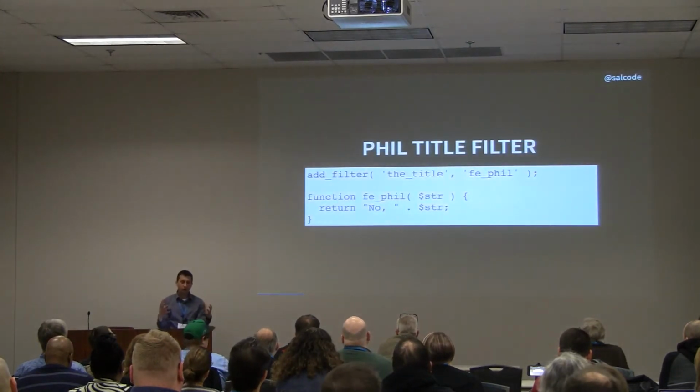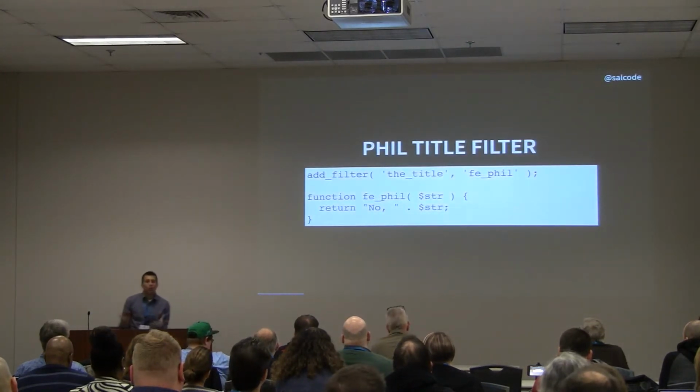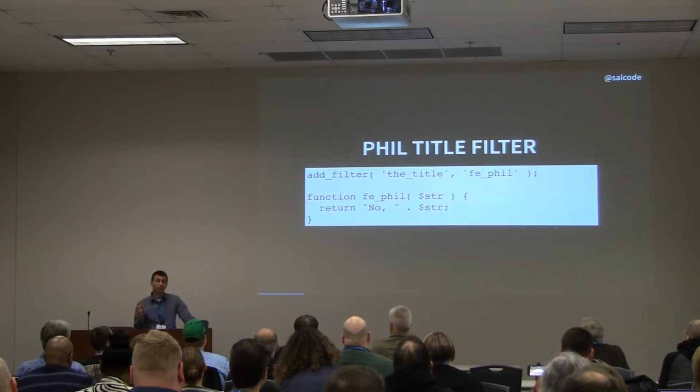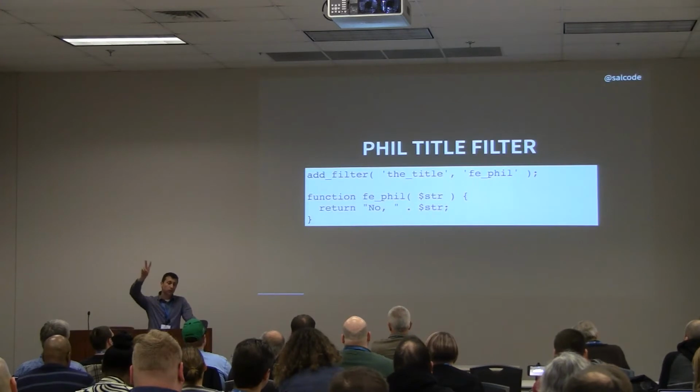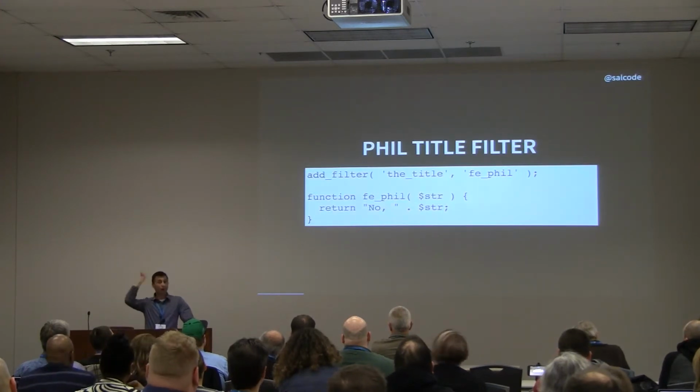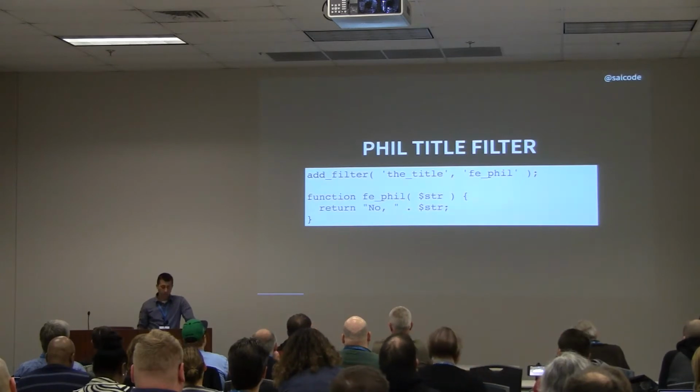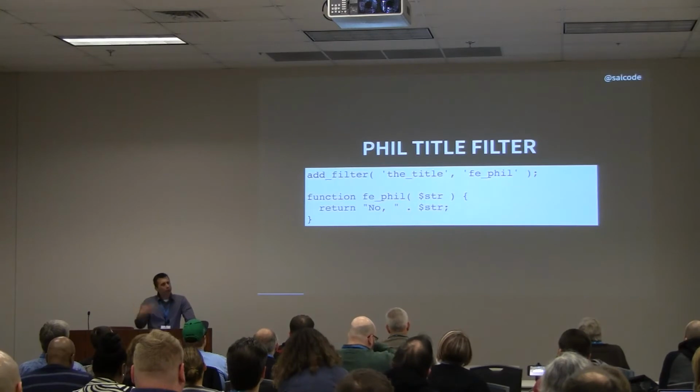We've got our function. But we need to wire this into WordPress. Right? So how do we get this in? And we get that in with add_filter. So add_filter takes two things. The first thing is we tell it, where does this get applied? And the second, what function are we applying? So here we're going to apply our FE fill function. And where do we apply it?